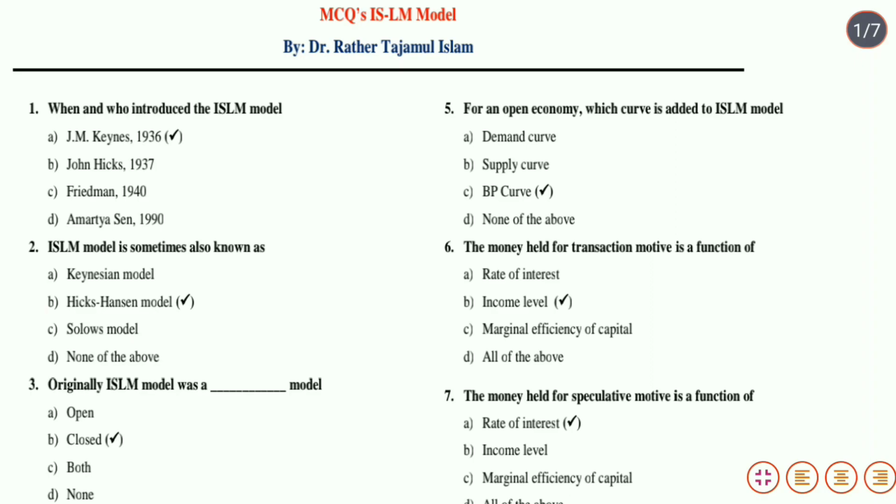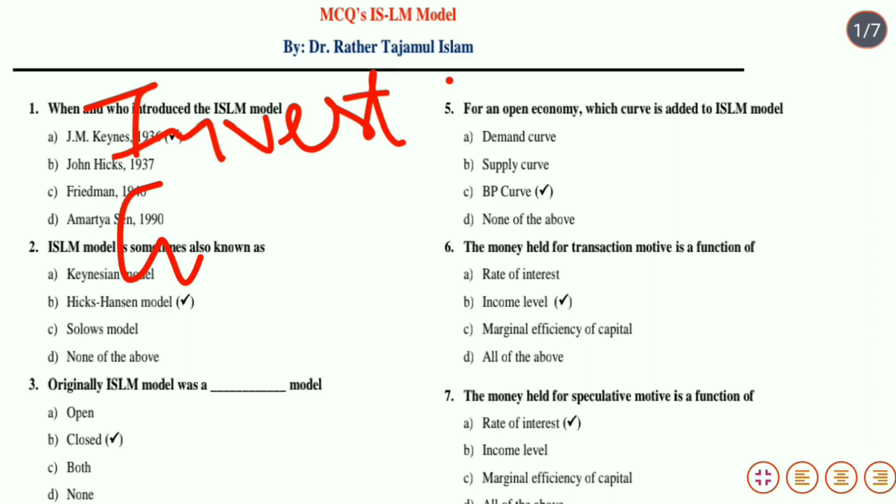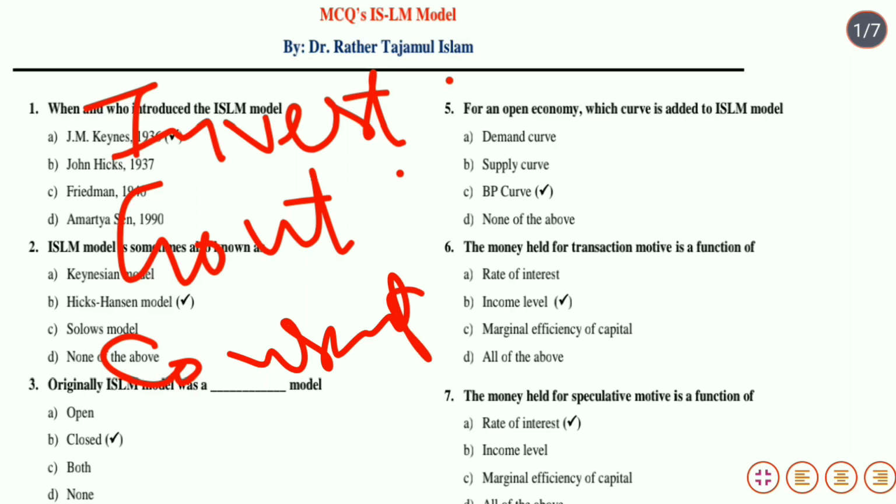Then shifts. Shifts are caused due to the autonomous expenditure, be it investment expenditure, be it government expenditure, be it consumption expenditure, which does not depend on level of income and rate of interest.